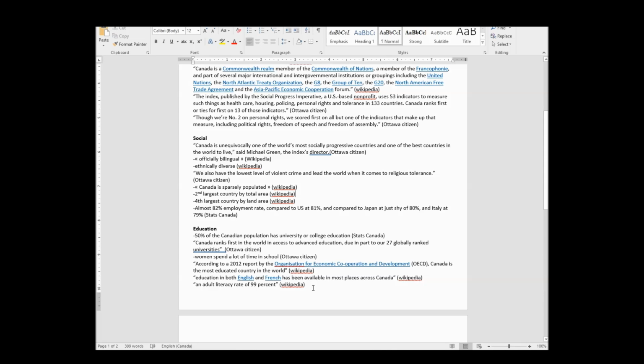So I think we need to remember when we write our paragraphs, we want to start with a really interesting fact, and we want to end with a really powerful fact. To me, one of the most important facts is that Canada is the most educated country in the world. I'm going to highlight this in bold.